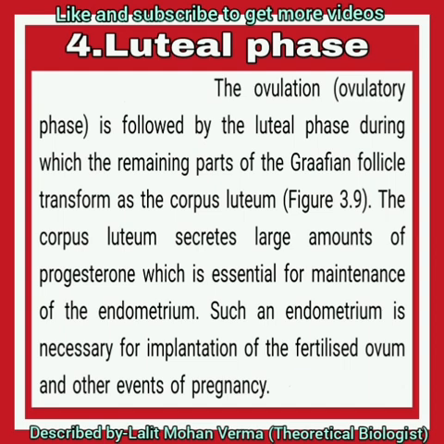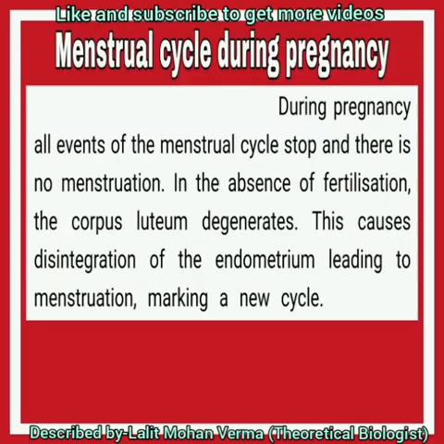Progesterone for maintenance of the endometrium, the inner layer. Such an endometrium is necessary for implantation of the fertilized ovum and other events of pregnancy. So the regeneration is required for the same.